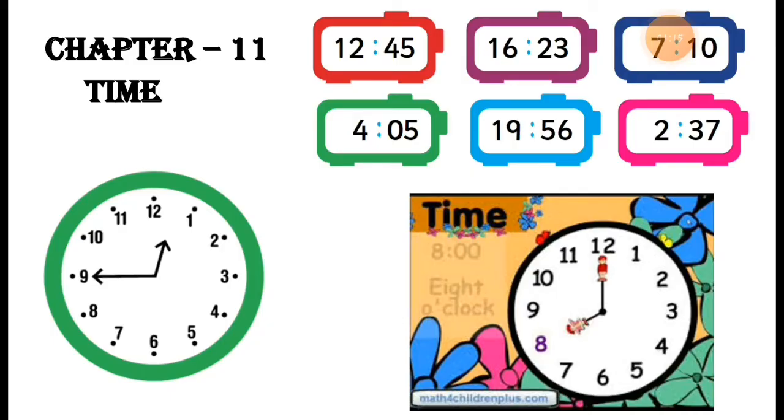Now we are in chapter number 11, and the name of this chapter is Time, right? Let's start by doing revision of the previous topic first, and then we will move to the new topic. Revision is compulsory for you all, because if you do revision more and more, you will get a good result. Your information will increase. So revision is a compulsory thing.